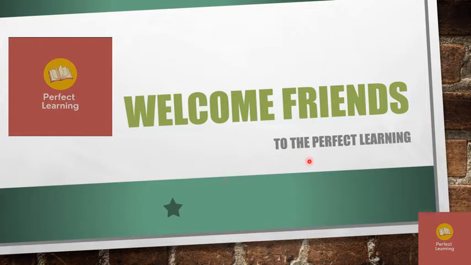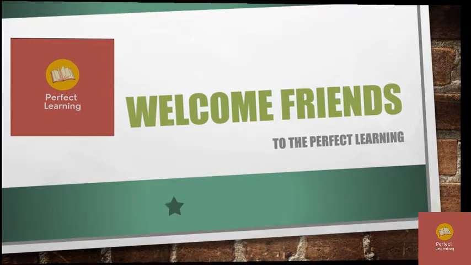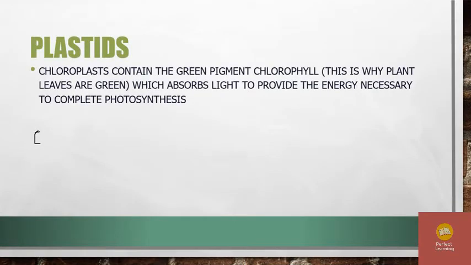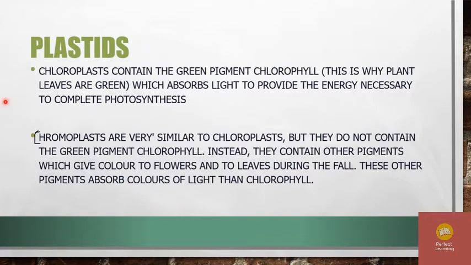In this video we are going to discuss the three types of plastids: chromoplasts, chloroplasts and leucoplasts. Repeat with me: chloroplasts, chromoplasts and leucoplasts. Next, continue with the plastids: chloroplasts, chromoplasts and leucoplasts.